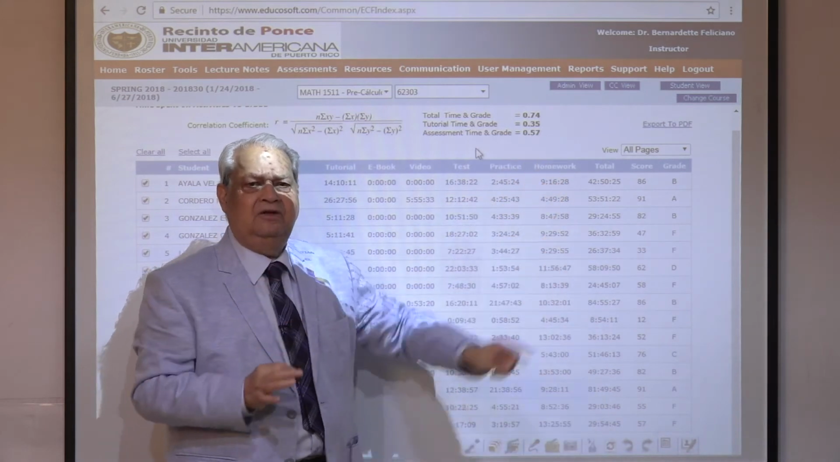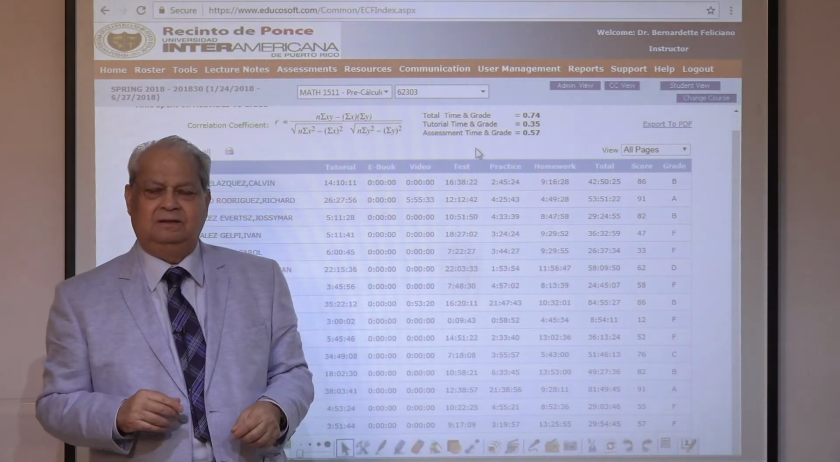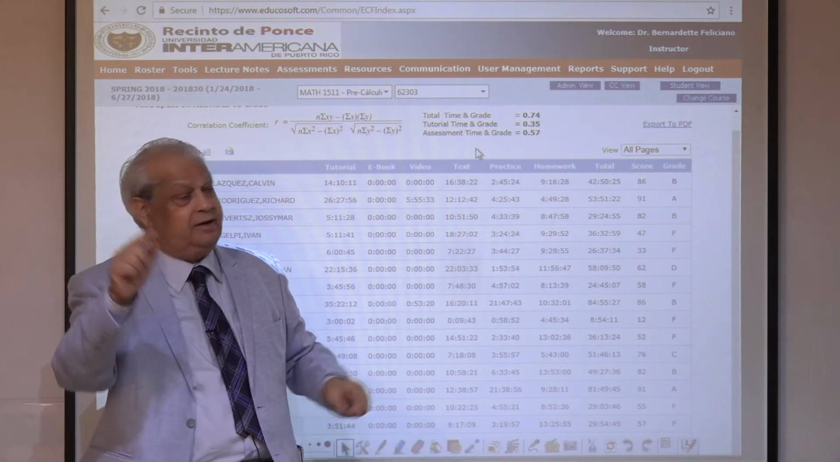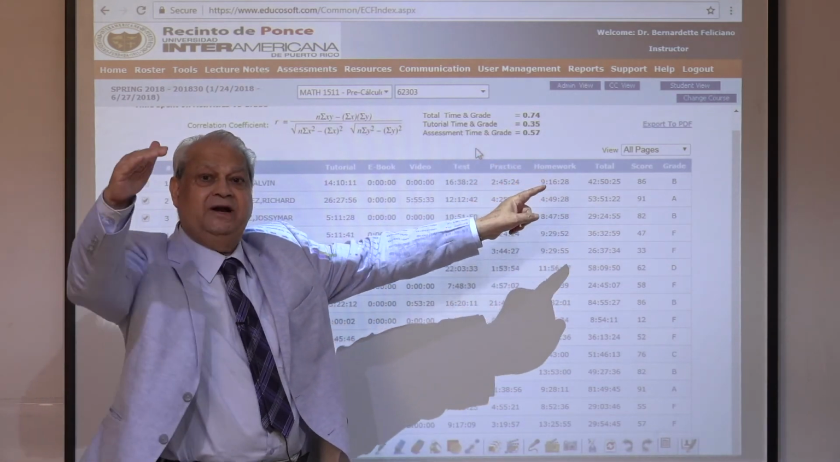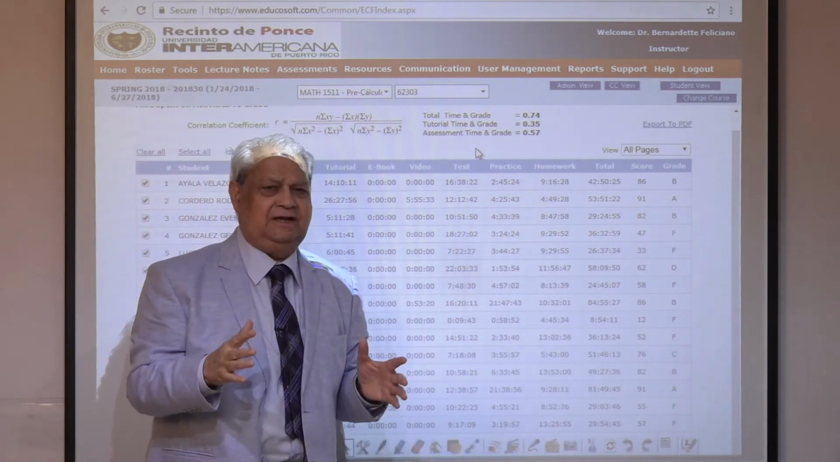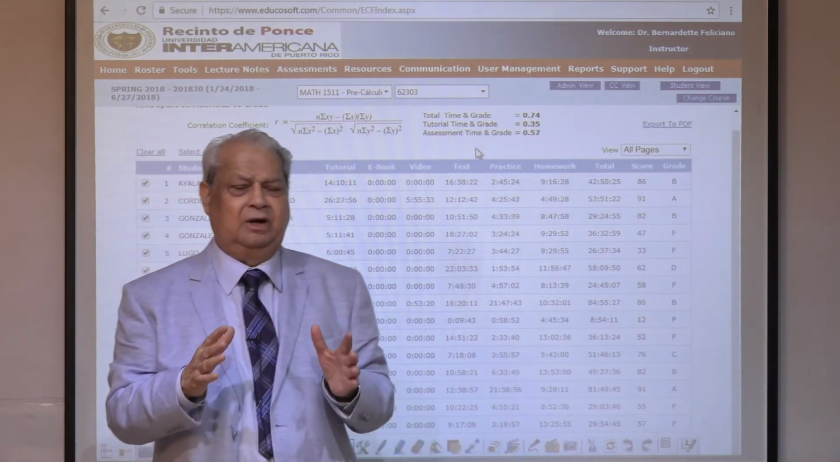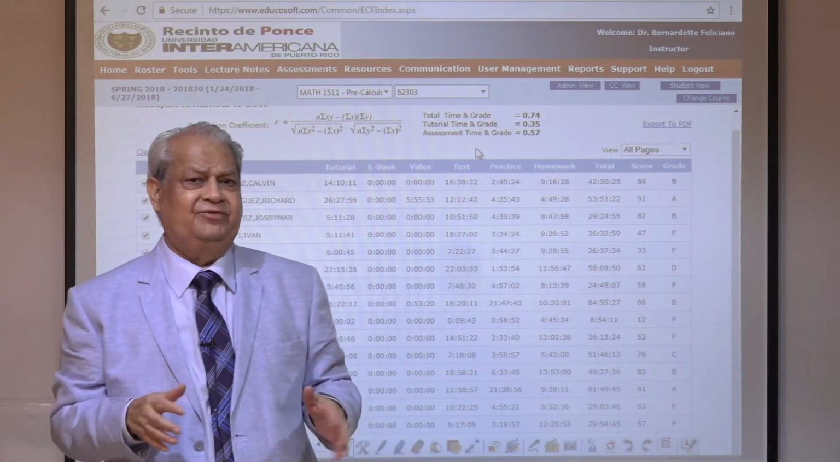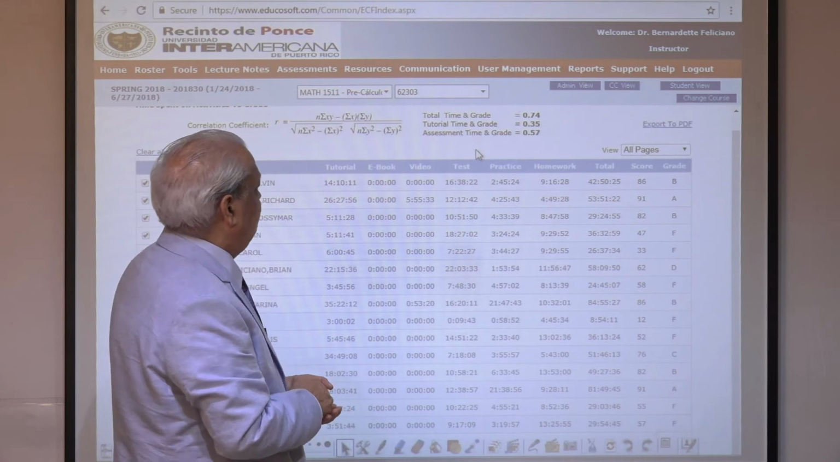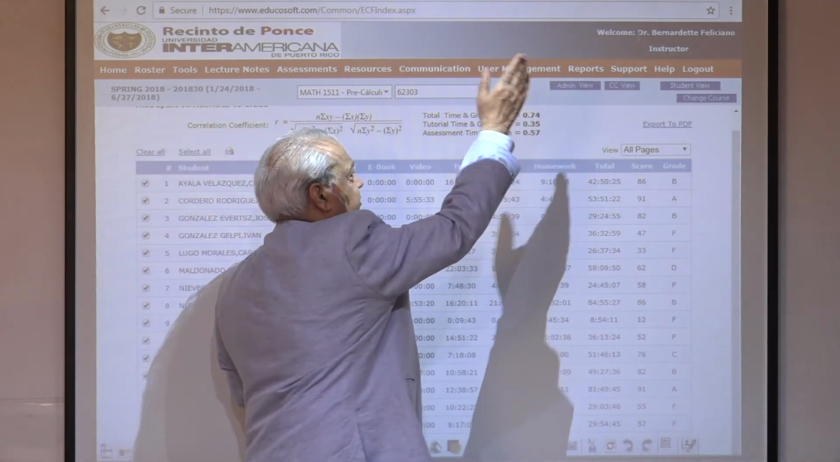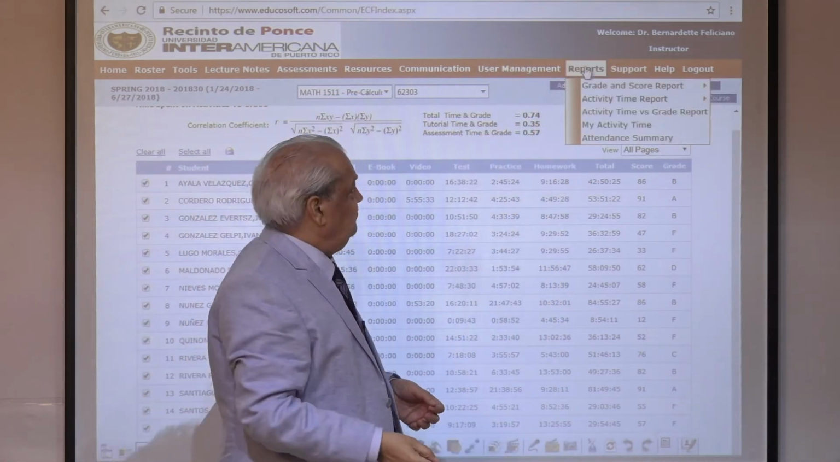Very, very high by any standard. It varies from -1 to 1, remember, and it's close to 3/4 of the highest. So that shows that the more the students spend learning online with the EducaSoft platform that we offer, the better their performance will be overall. And then again, there are so many report features, I will not go through that.